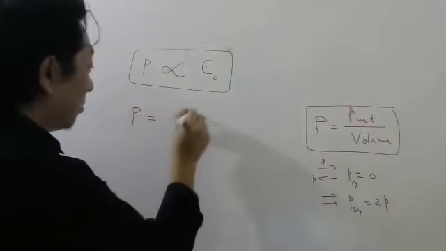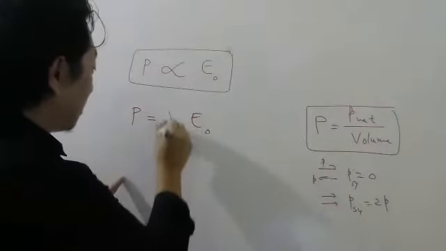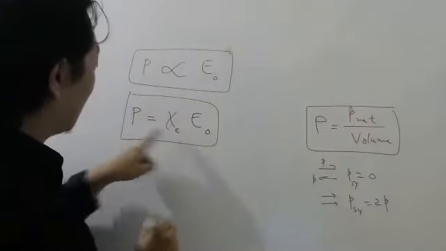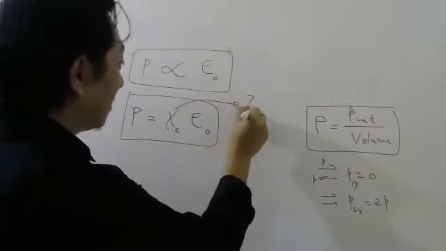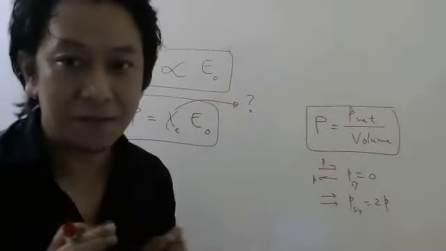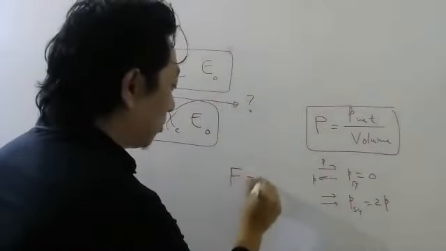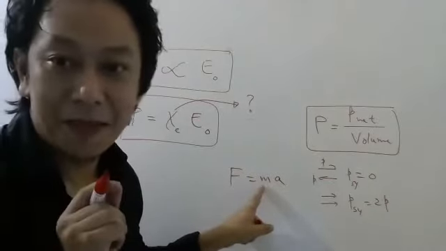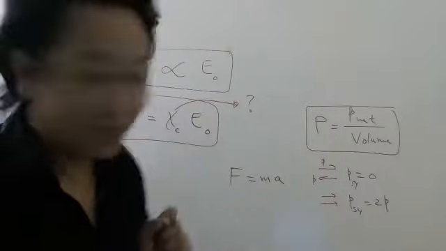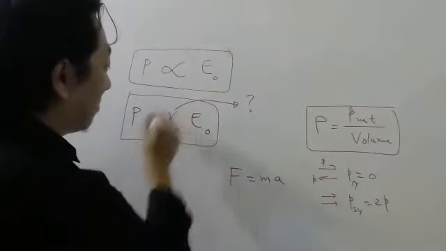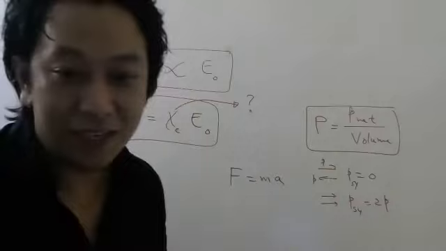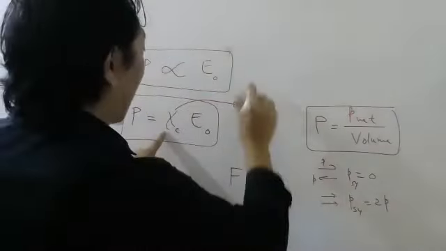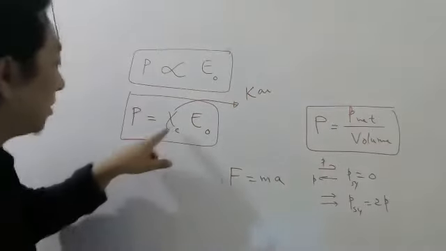When I write equal to some constant, that constant is called, this symbol we write. Anyone knows the name of this symbol? I'm not asking the physics name. For example, when I write F equal to ma, what is the name of m? In physics, it is mass, but in English alphabet we call it m. This is a Greek alphabet. Anyone knows the name of this symbol? Let me check. Oh, this is called chi. Okay, chi. So this is chi e.